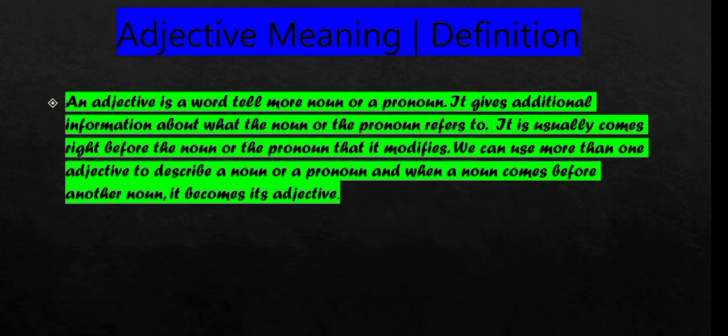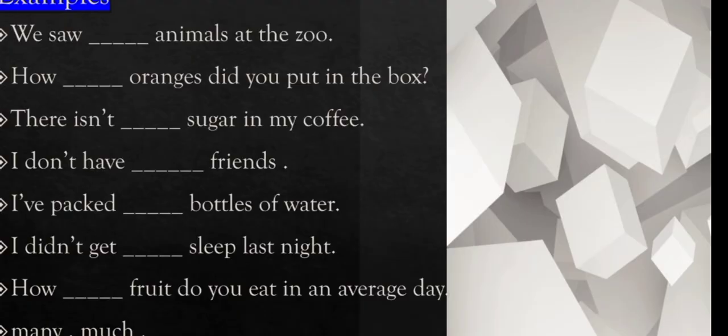So let's see some examples to identify adjectives. First, we will see some fill in the blanks so that you can match the sentences easily. The first is, we saw dash animals at the zoo. Here you have to fill in much or many.